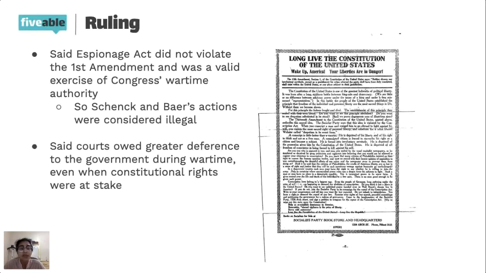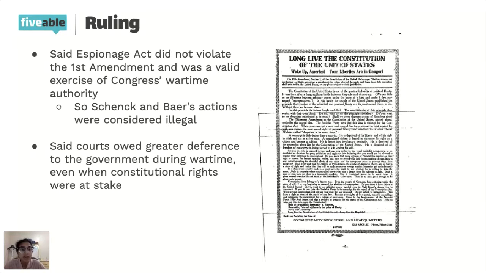The reason they said that was because Schenck and Baer were saying that by arresting them and charging them with this crime under the Espionage Act, they were violating their right to free speech. Because the Supreme Court ruled that it wasn't a violation, they could still be charged. And so that meant that Schenck and Baer's actions were still considered to be illegal by the Supreme Court.